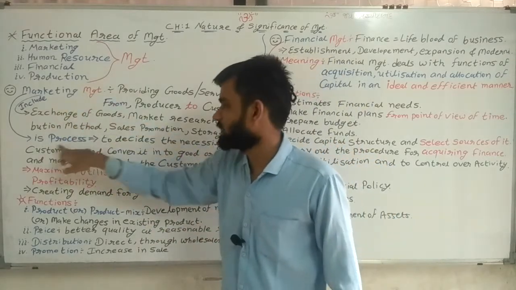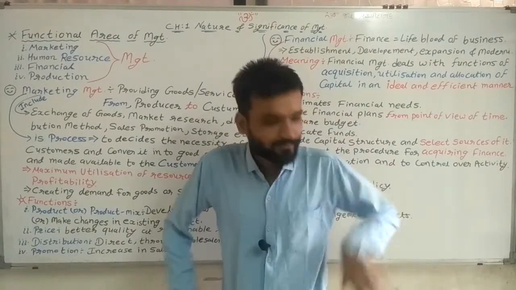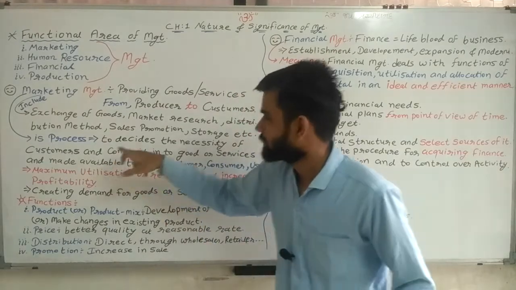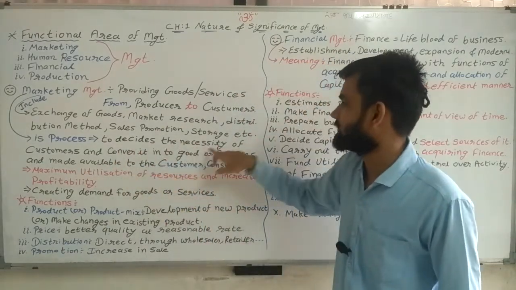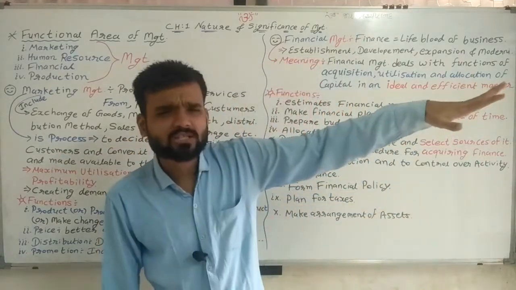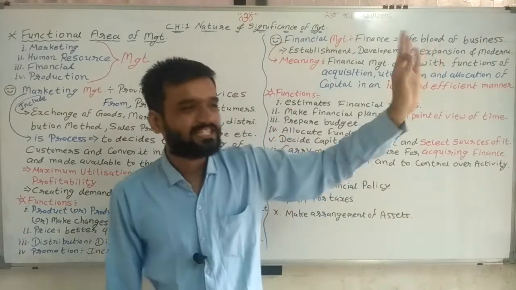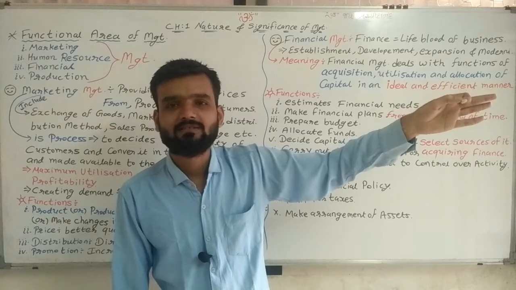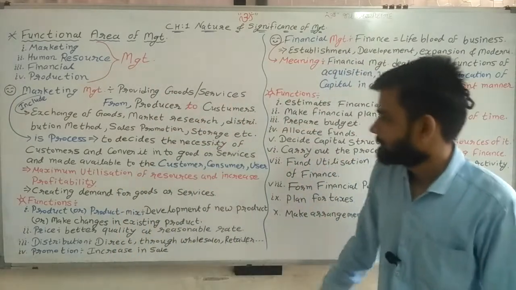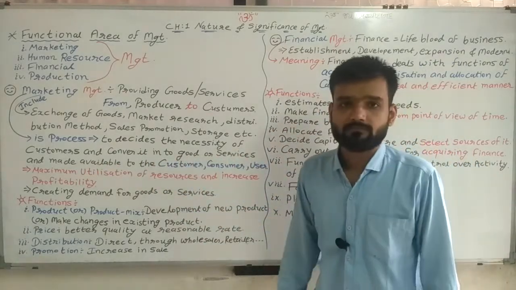Marketing management is a process. Which process? Providing goods or service to consumer. Yes, sir. That is the process. But how? To decide the necessity of the customer. What is the requirement of the customer? Decide it first. Next, convert it into goods or services.